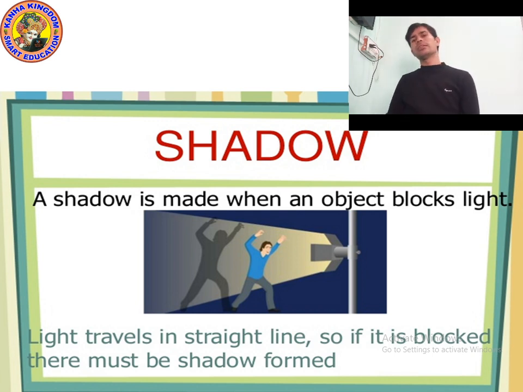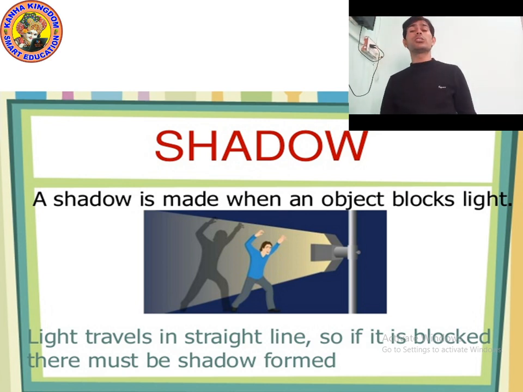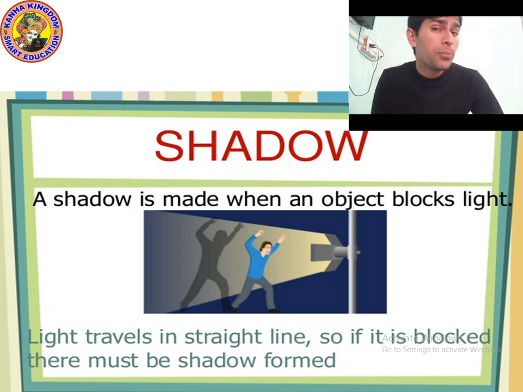So tell me kids, as we know there are three types of objects: transparent, translucent, and opaque. Which object can block the light? Can a transparent object block the light? No, because through a transparent object the light will pass completely. So it cannot block. It means a transparent object cannot make a shadow. Transparent objects do not form shadows.